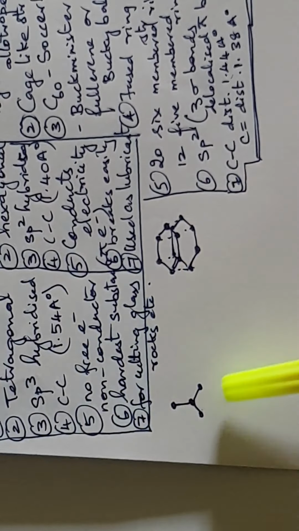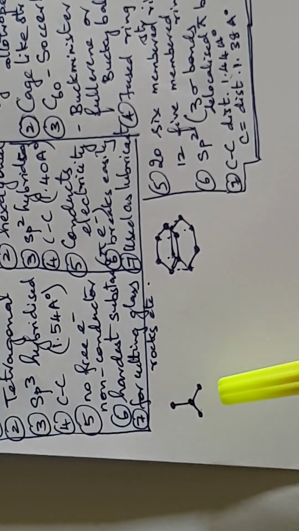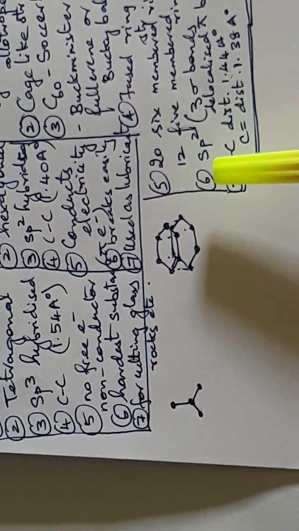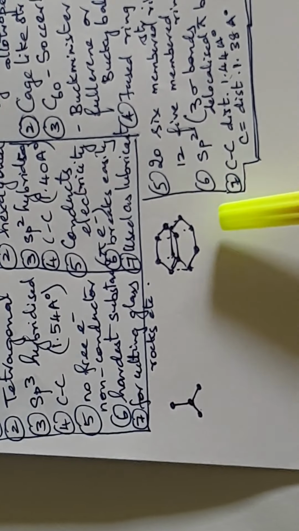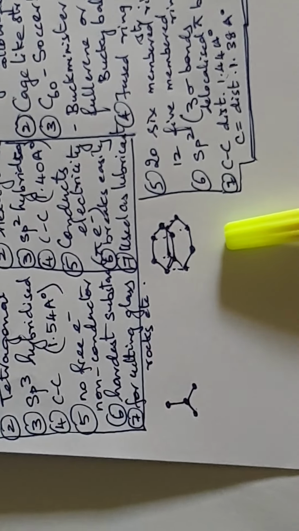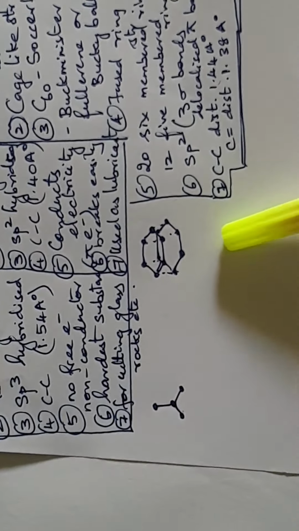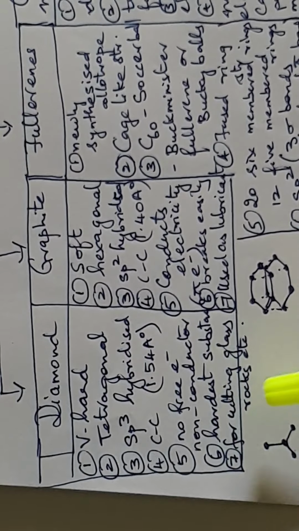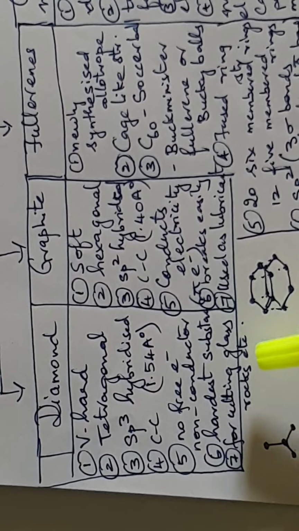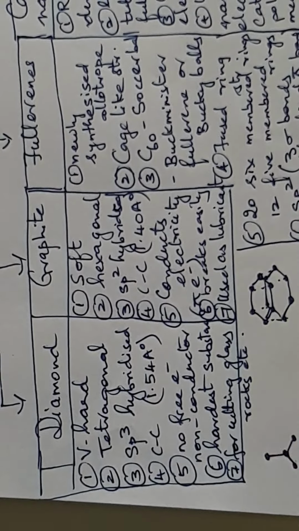There are no free electrons in diamond and hence it is a non-conductor, whereas graphite can conduct electricity because of the presence of pi electrons. Graphite can break easily and can be used as a lubricant, whereas diamond is the hardest substance, which is even used for cutting rocks, glass and very hard materials.